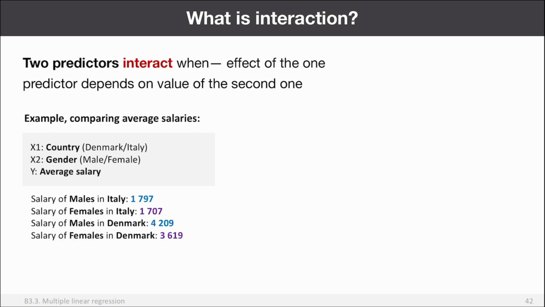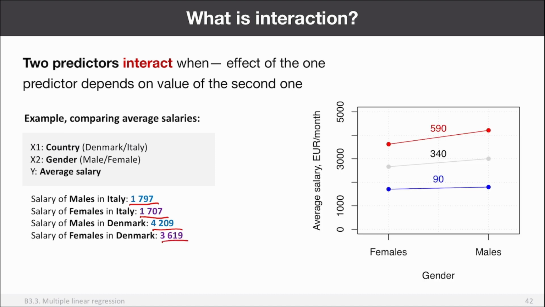Okay. Now, let me make a split. So now I know also from the same source how many euro a month males in Italy earn, females in Italy, males in Denmark, and females in Denmark. And now I can show you the effect from gender. In this case, it's females and males. You can see that this is Denmark, this is Italy, and this is the average. This is the average main effect, right? So the main effect is 340. So it means that males earn 340 more than females. In Italy, this effect is 90, but in Denmark, it's 590.